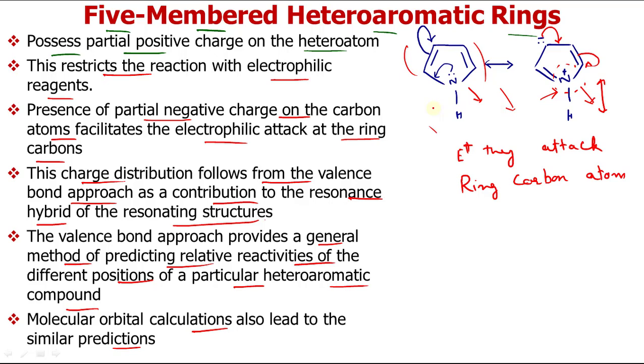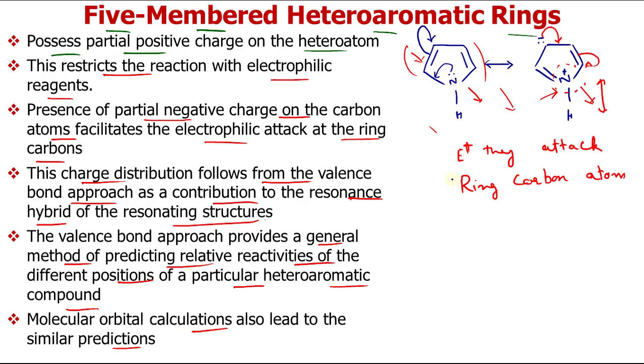We can predict where the electron density is high and where it is low, and then predict whether it will be attacked by an electrophile or nucleophile. So we have concluded that these compounds undergo electrophilic substitution at ring carbon atoms.